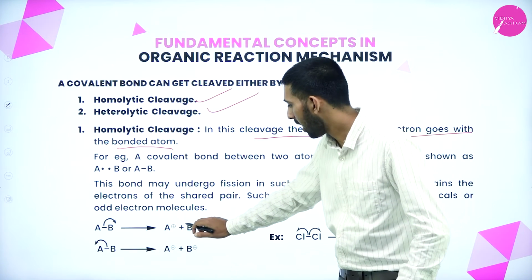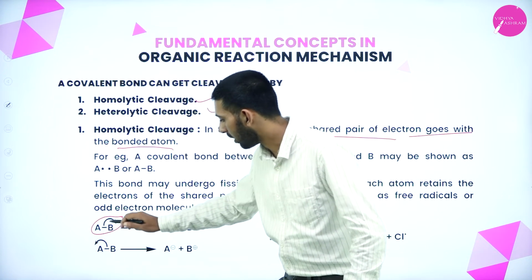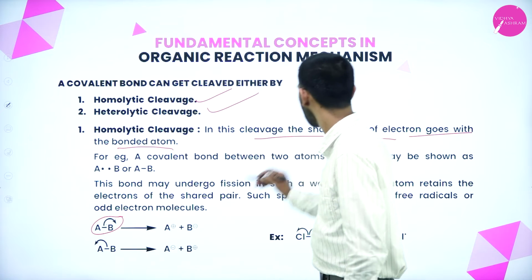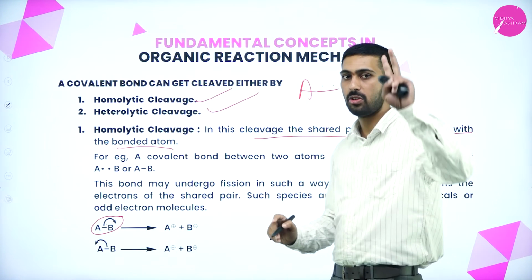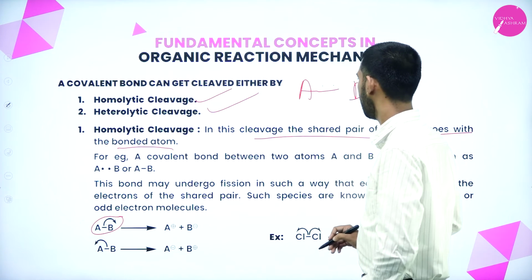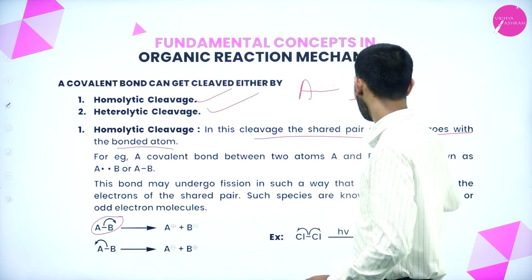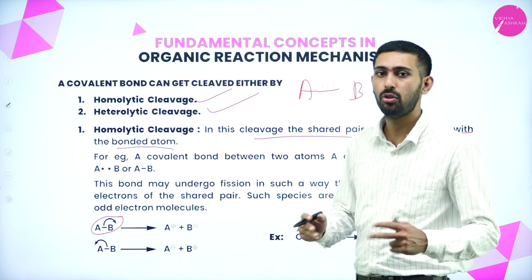For example, we have taken AB. Here, for the formation of one bond, 2 electrons are required. We said that the shared pair of electrons goes with one bonded atom. So if it goes, cleavage takes place. What will you get? A plus and B minus. Why have I taken A plus? Because in this cleavage the shared pair of electrons goes with the bonded atom.